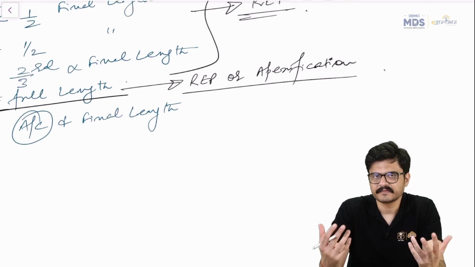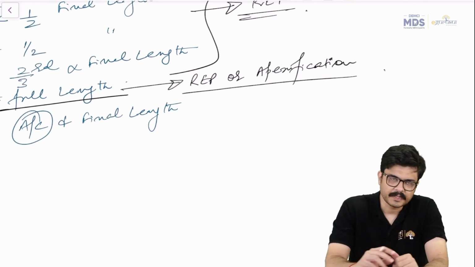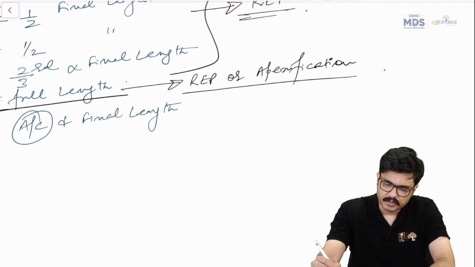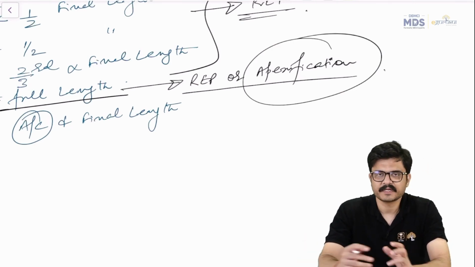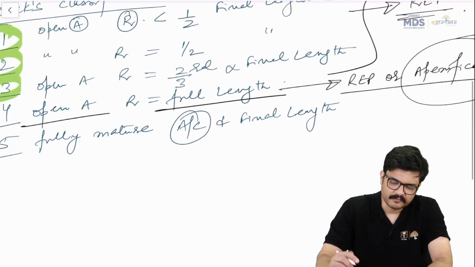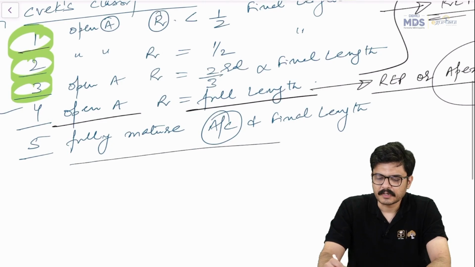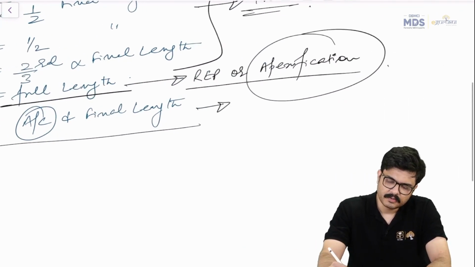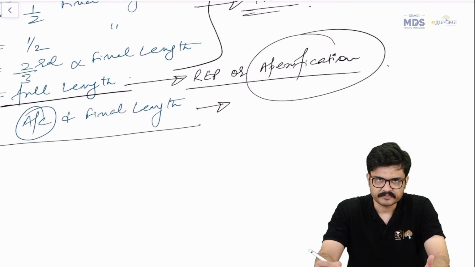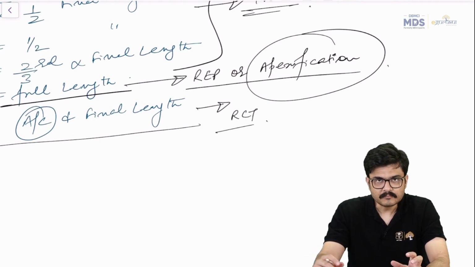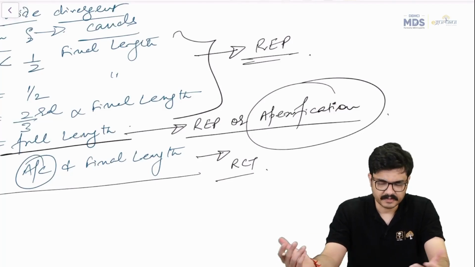Otherwise, a single MTA, these days modern day MTA and biodentine, would help you in completing the apexification procedure in about 2 or maximum 3 sittings, right? And of course, if it's fully mature, final length is achieved, then you would go for a routine endodontic intervention. So you would go for a routine root canal treatment, right, guys, as in other cases.